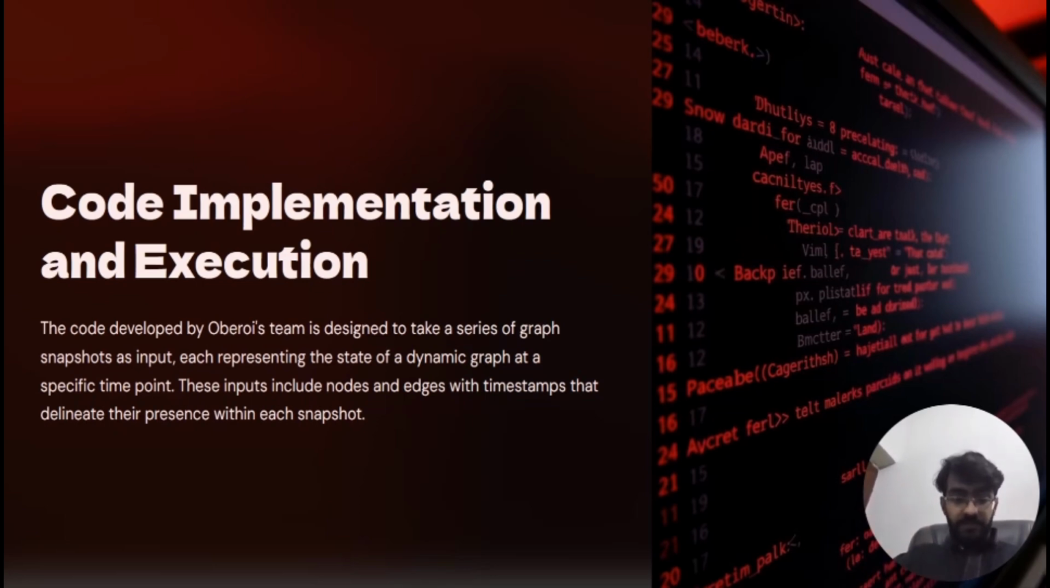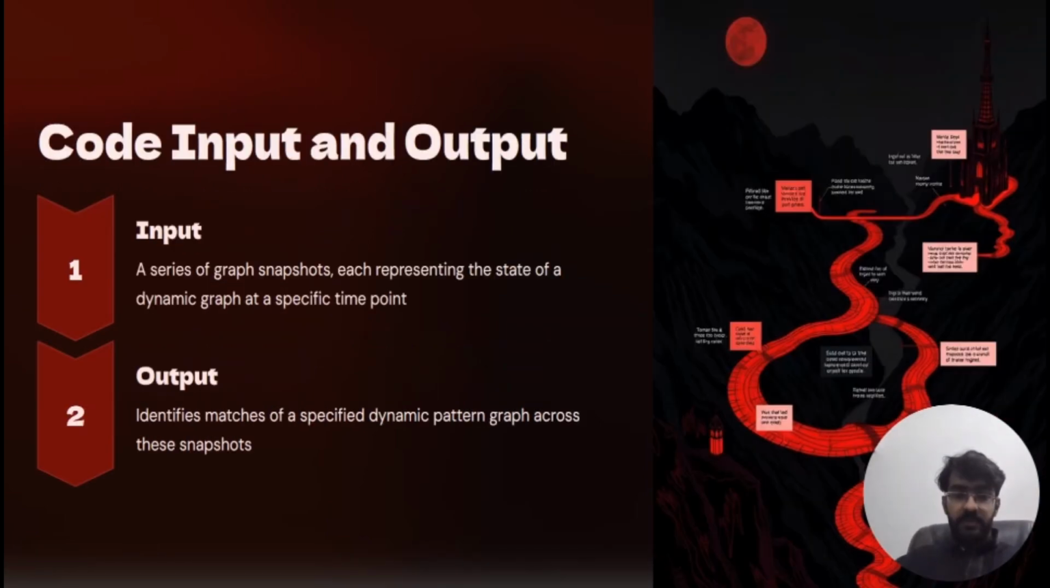So let me show you. Okay, so here we take a series of inputs, and we get the output: the number of correct relations that are formed, and the time that is taken.